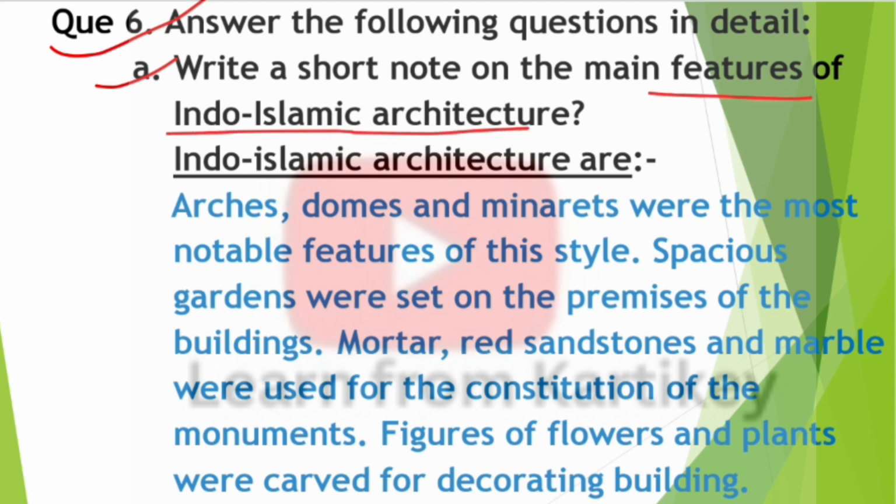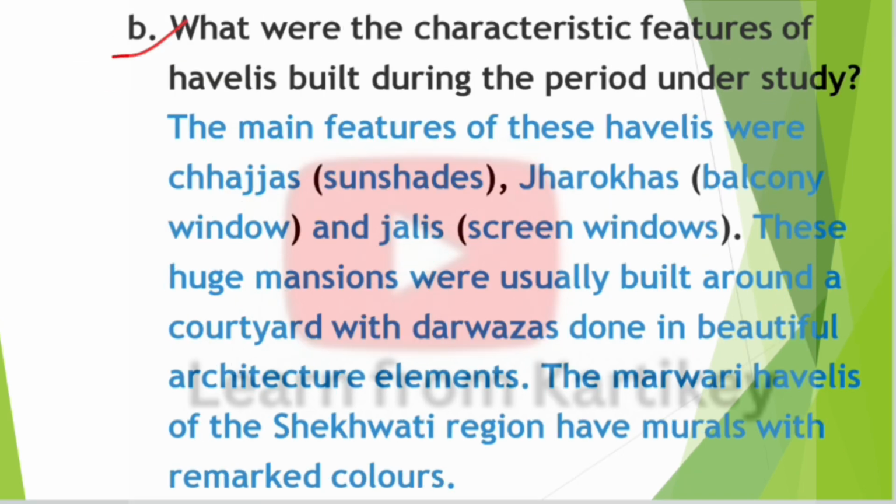So answer. In Indo-Islamic architecture, arches, domes and minarets were the most notable features of this style. Spacious gardens were set on the premises of the building. Mortar, red stones and marble were used for the construction of the monuments. Figures of flowers and plants were carved for decorating buildings. So next question, question number B.